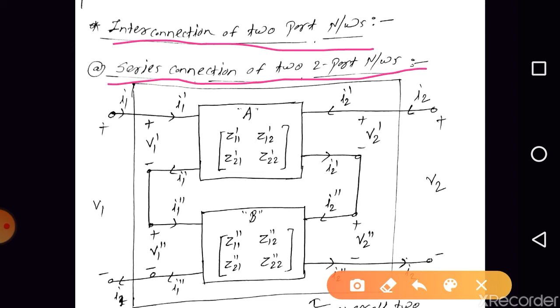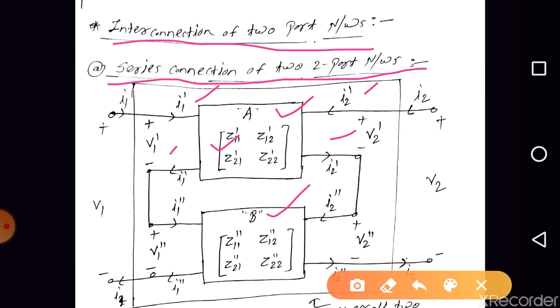Suppose we have two two-port networks, network A and network B. Network A variables are V1 dash, I1 dash and V2 dash, I2 dash. Network A Z parameters are Z11 dash, Z12 dash, Z21 dash and Z22 dash.